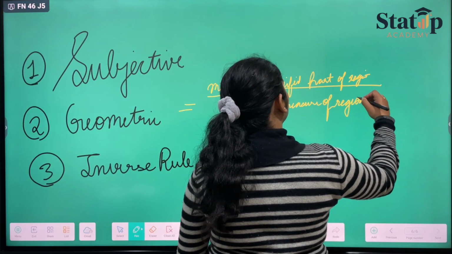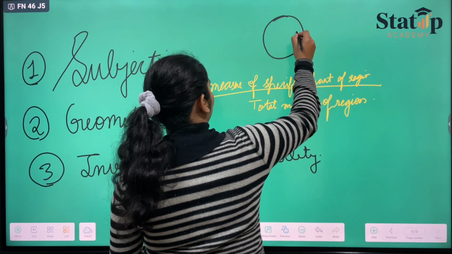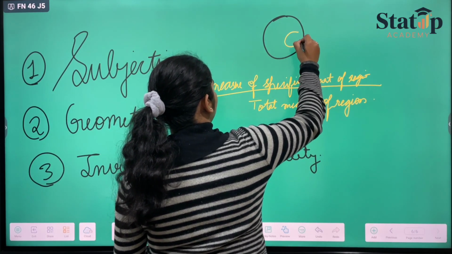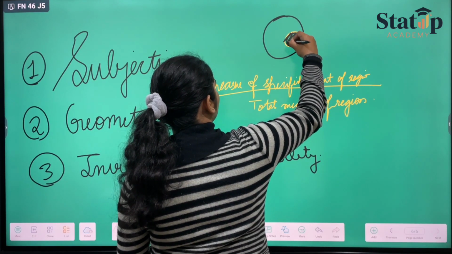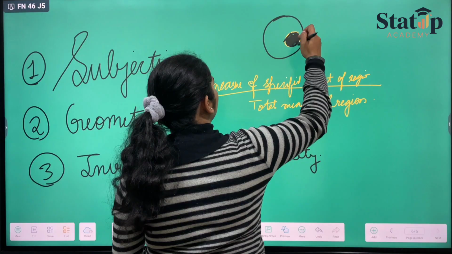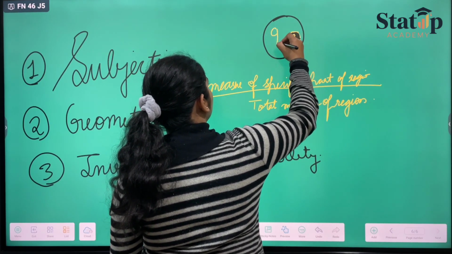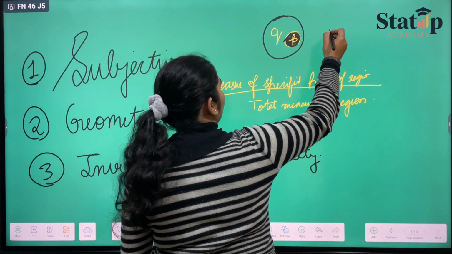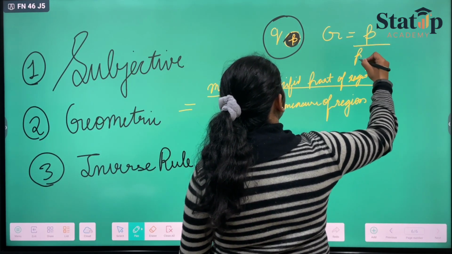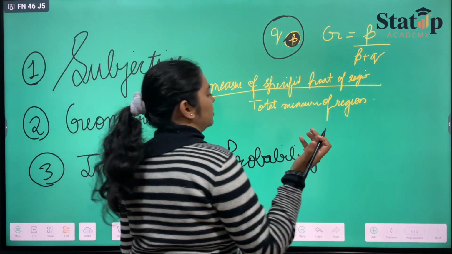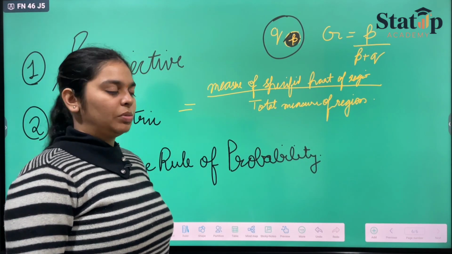If we talk about a circle, suppose, and we have to estimate the probability of this part from the circle, then suppose this part is P and this part is Q. So the geometric probability would be P upon P plus Q, the whole part. This is known as geometric probability. It can ask you what you mean by geometric probability.